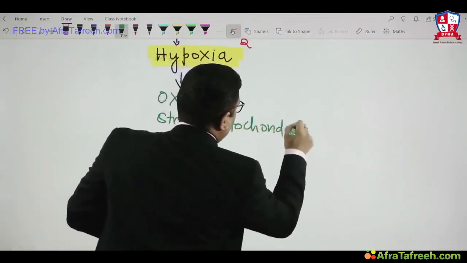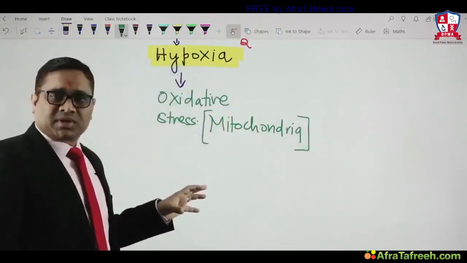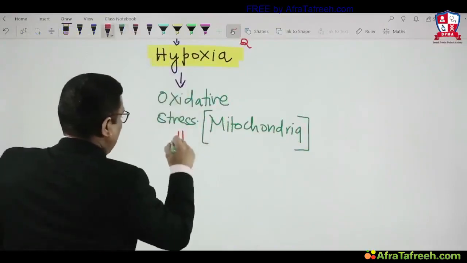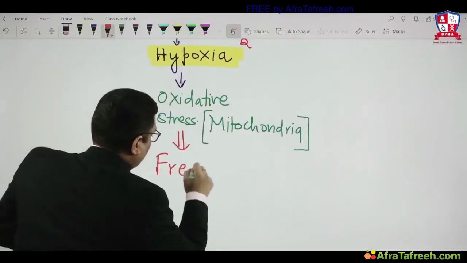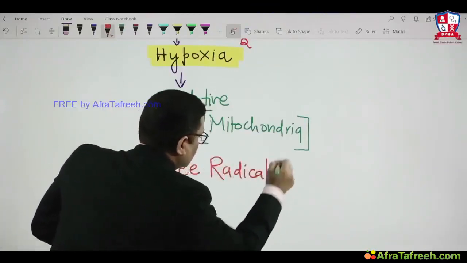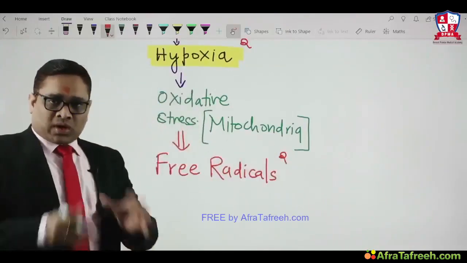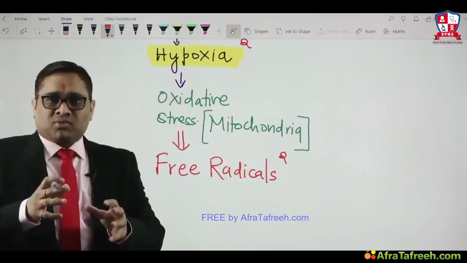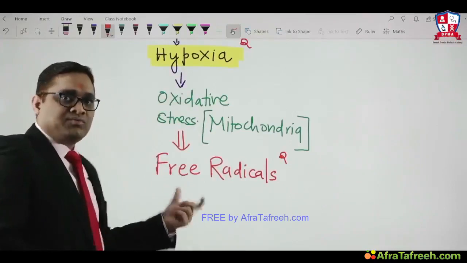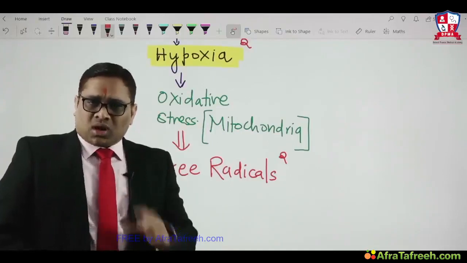So oxidative stress will be produced over the mitochondria, and because of the oxidative stress, they will produce free radicals, and this is important. Free radicals are the source of injury in our cell. Ischemia and hypoxia promote more free radical production, which will cause cellular damage or cell injury.